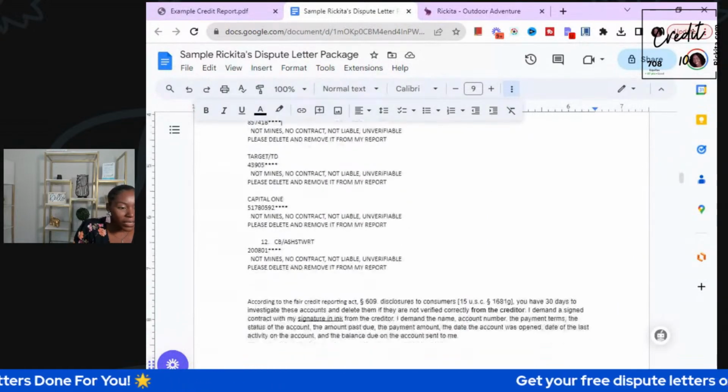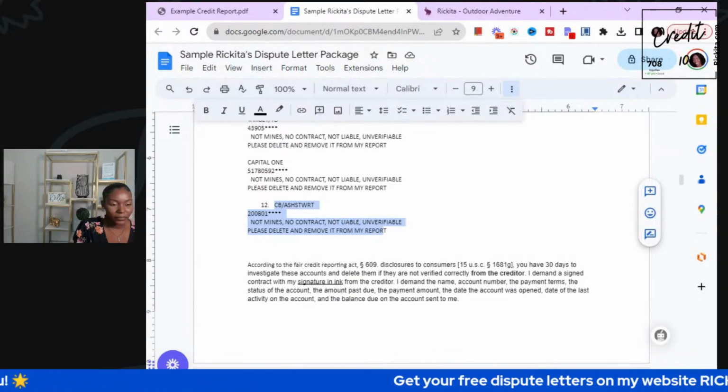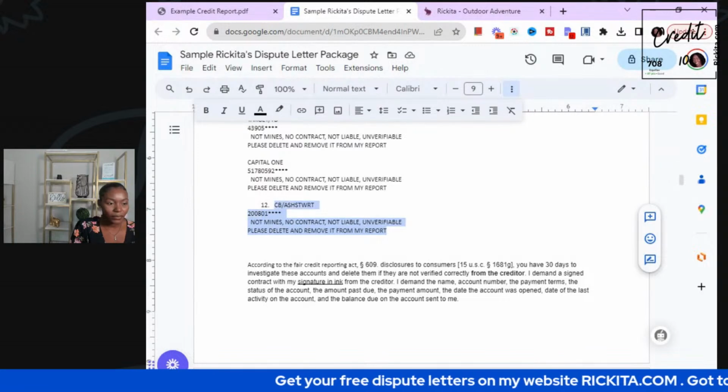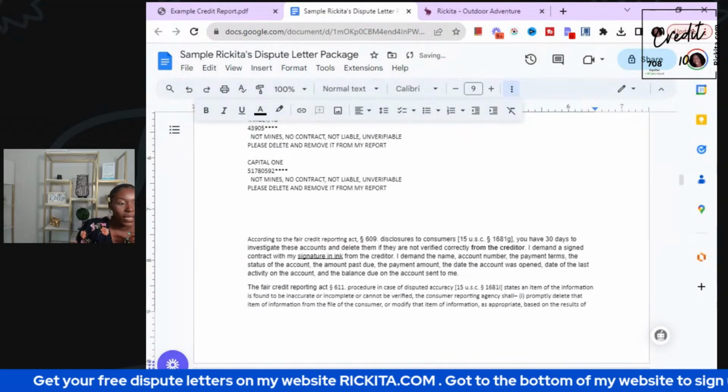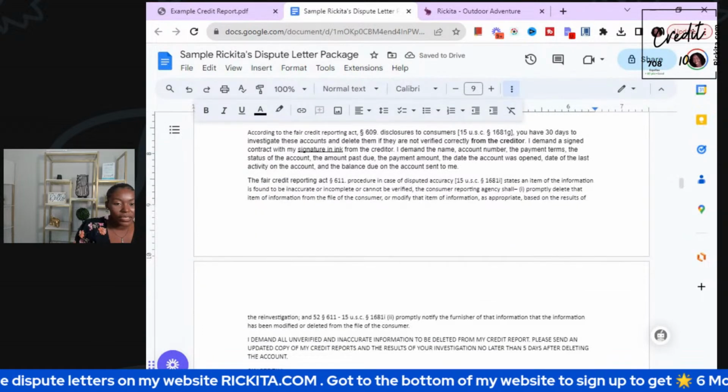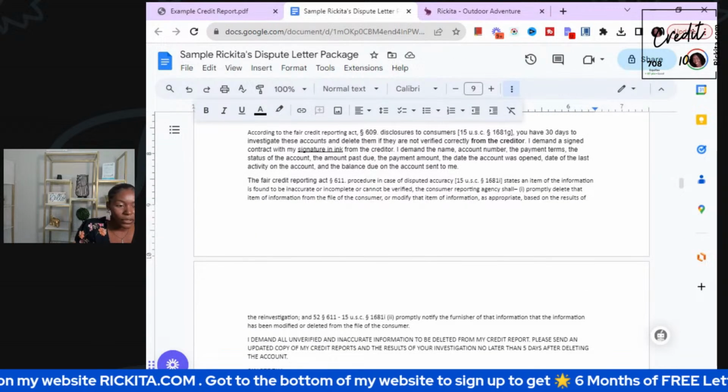But we've got to remove this additional account right here. This one has got to go because it's just a duplicate. Okay, good. Keep all of this here. This is the juicy stuff you need. The credit bureaus know that you know what you're talking about.